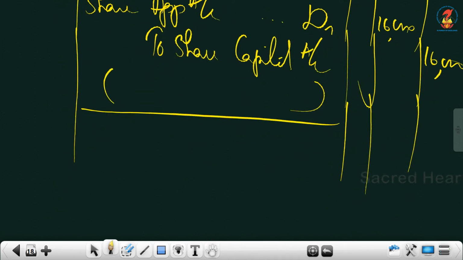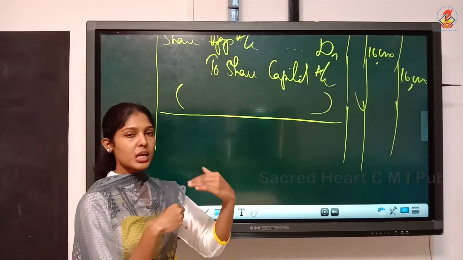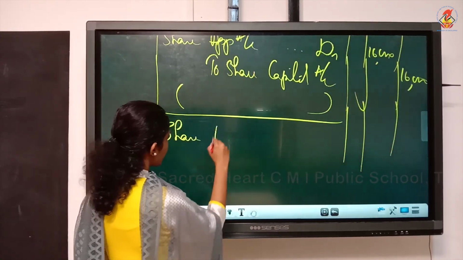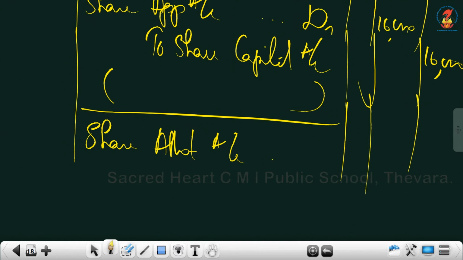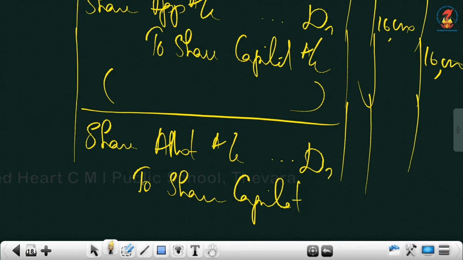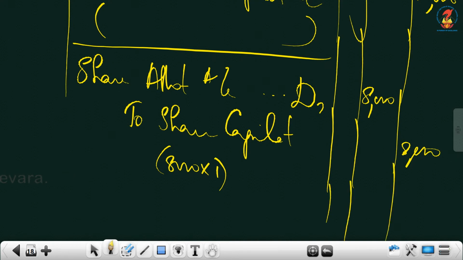Then next one is the allotment due entry. With the allotment receipt entry, you have to write calls in arrears. Here it is share allotment account debtor to share capital. There is no premium, you have to check that. So it is 8,000 into 1. So 8,000 is your allotment due amount.